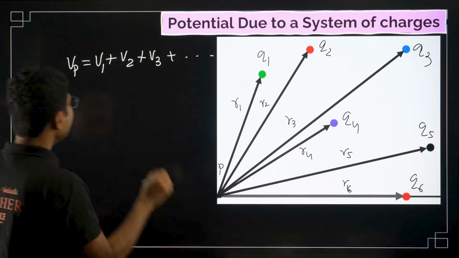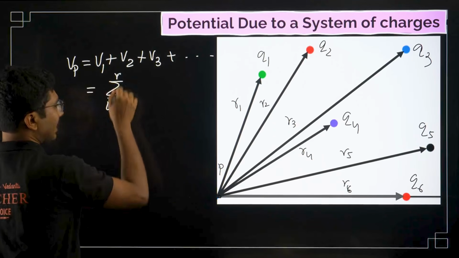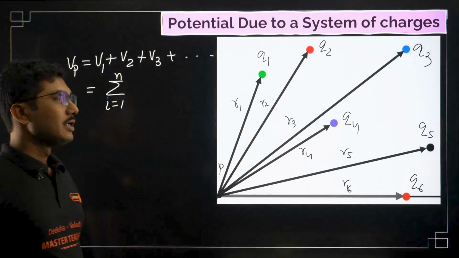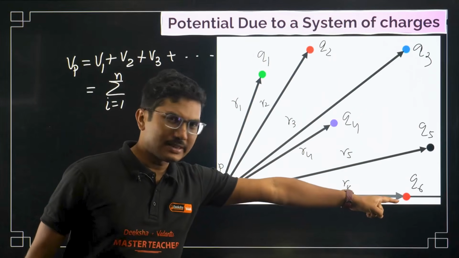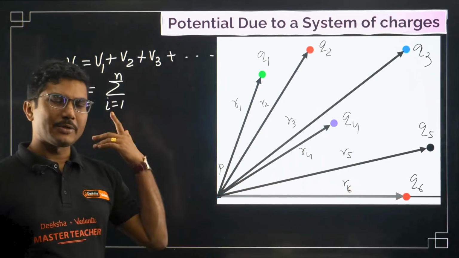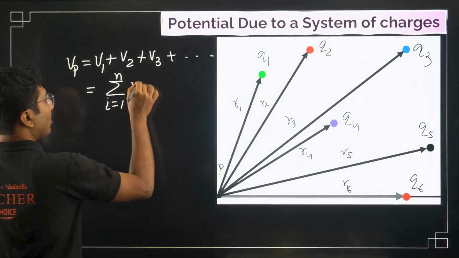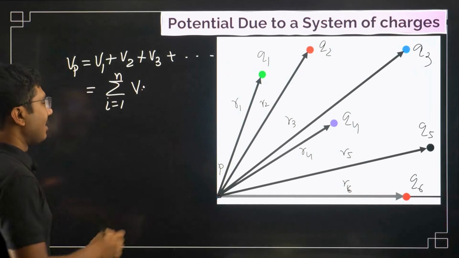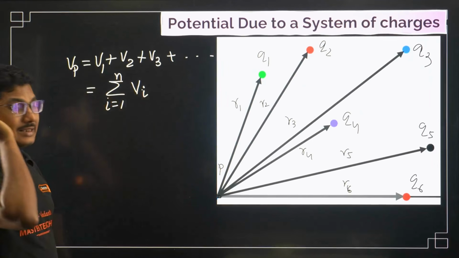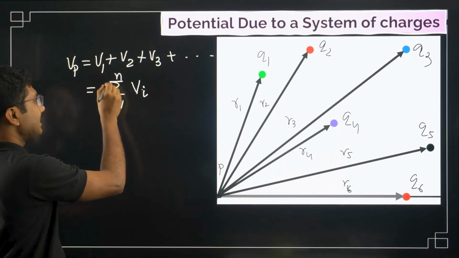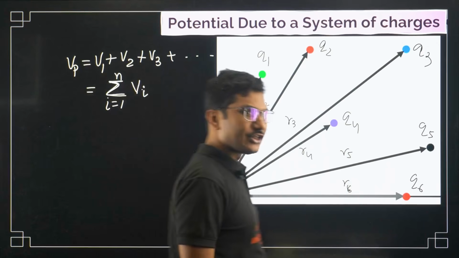Basically it is the sum of Vi, with i equals 1 to n. I am saying i from 1 to n, which in this case means 1 to 6, so n is 6. It can be 10, 20, or 30, so that's why this is the general representation. What is the meaning of this symbol? If you are new to it, this symbol represents summation, that means addition.